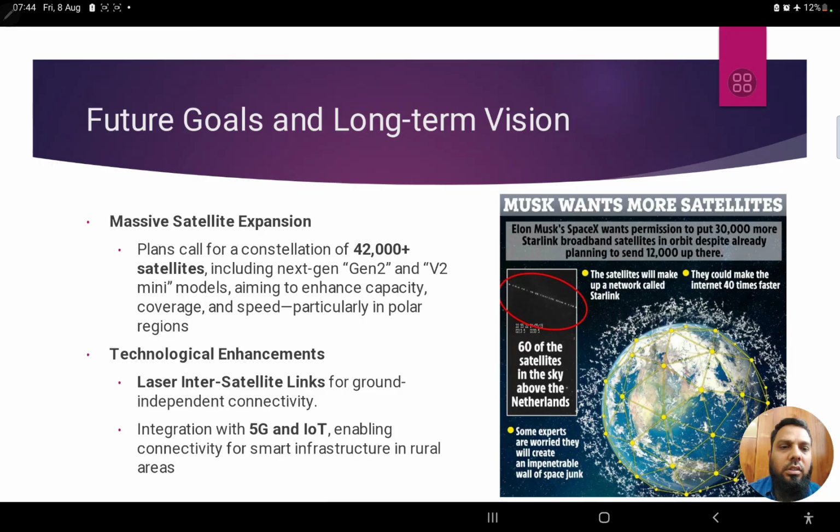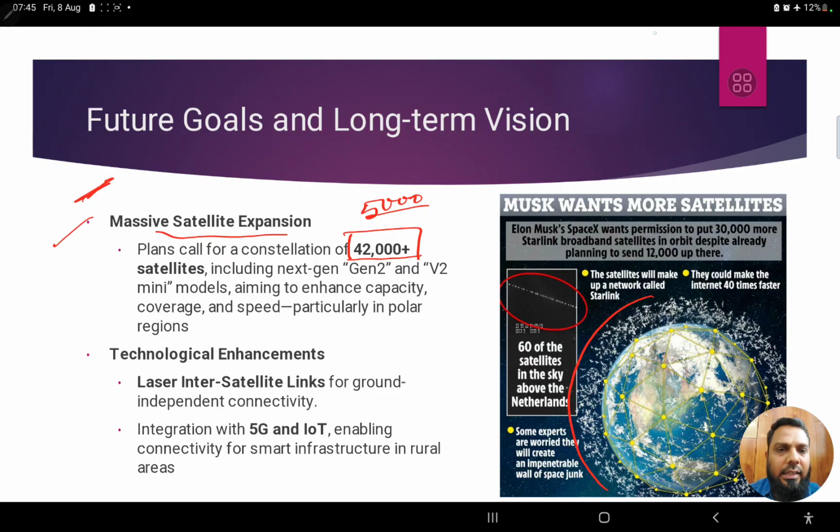Next, what are the future goals and long term vision of what Starlink wants to do? So the first thing is the massive satellite expansion. Currently we are seeing just 5,000 of those satellites in the sky, but in future it is going to be 42,000 plus. There is no end to this plus. It might be 1 lakh or even more than that, right? In this particular picture, you can see the low earth orbit and how many satellites are going to come up. This might create some challenge or disturbance, right?